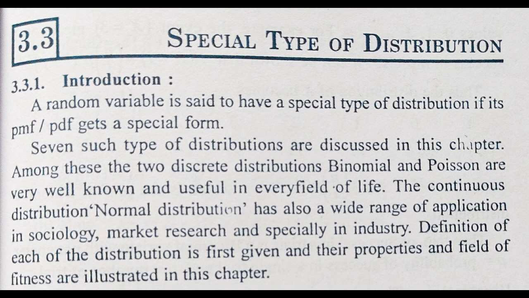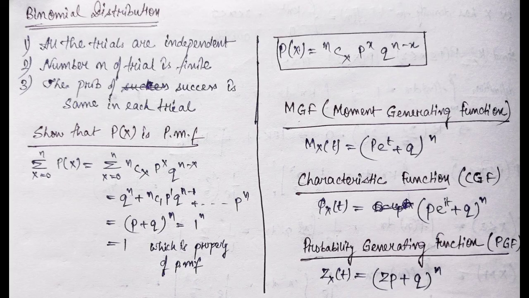There are many such types of distribution, but the binomial distribution and the Poisson distribution are very well known and useful in our everyday life. The normal distribution also has a wide range of application and is quite significant. At first, we will see the binomial distribution.